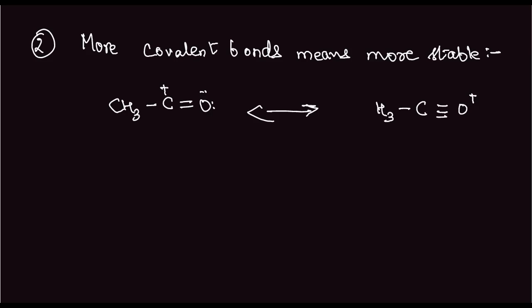So this has 4 covalent bonds, while this has 3 covalent bonds. Both are polar in nature, but this has 4 and this has 3, and therefore this is more stable as compared to this. More stable, less stable.